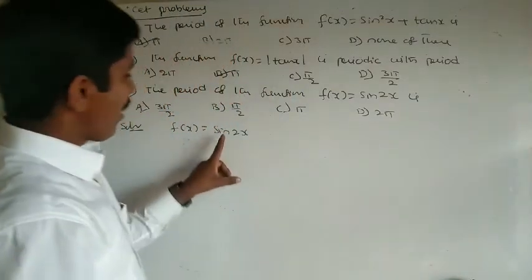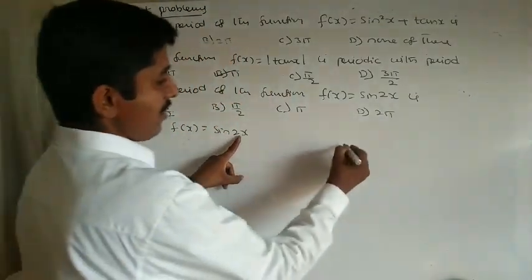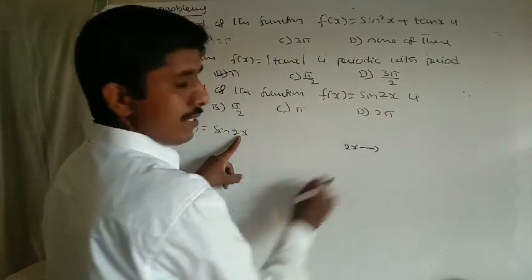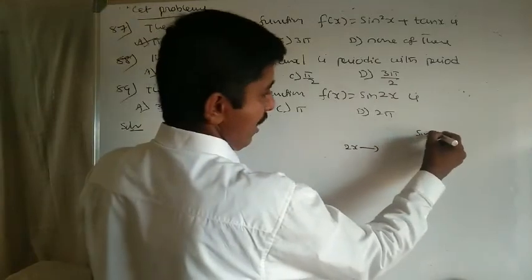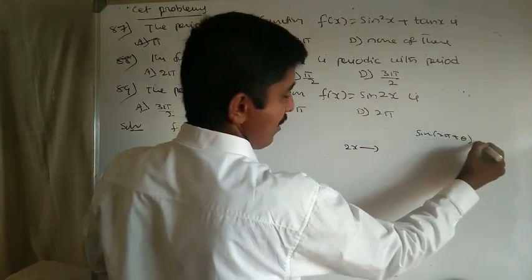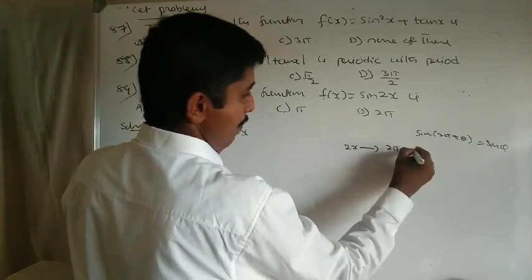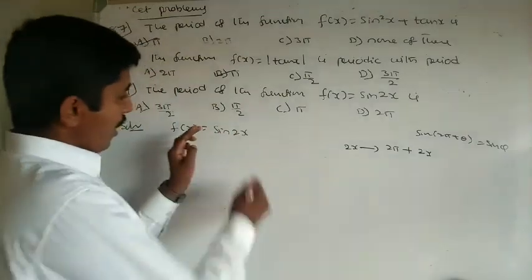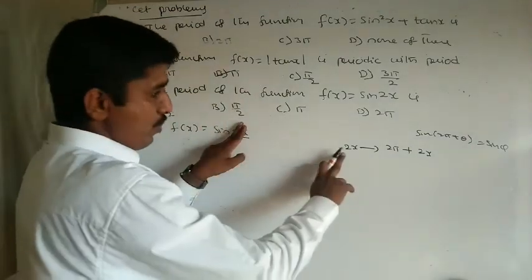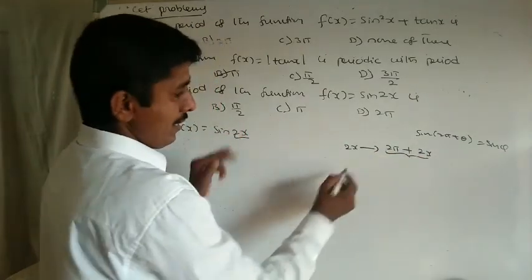One thing, mind it: after applying periodicity, if we get f of x, just replace 2x by sin of 360 plus theta, you know that, sin of 360 plus theta is sin theta, correct. 2 pi, 360, plus 2x. Total: replace 2x by 2 pi plus 2x, 360 plus theta like that.